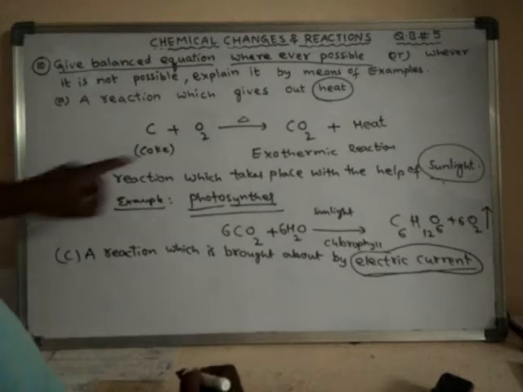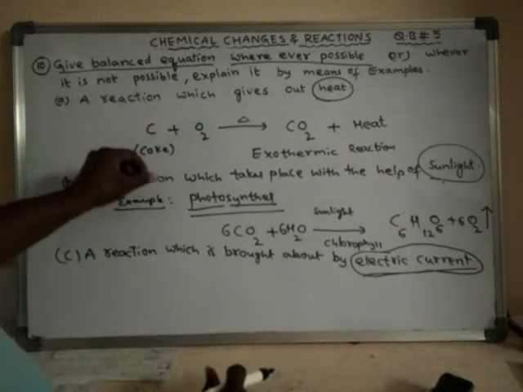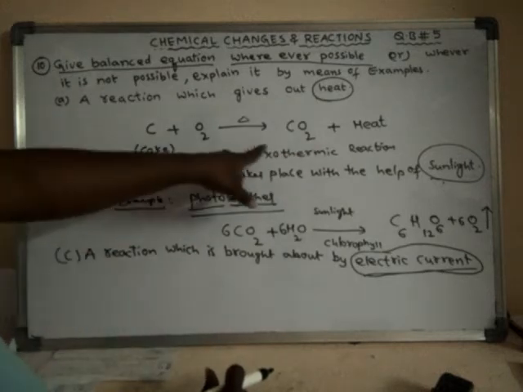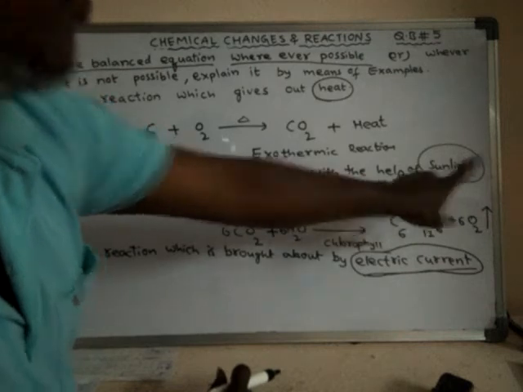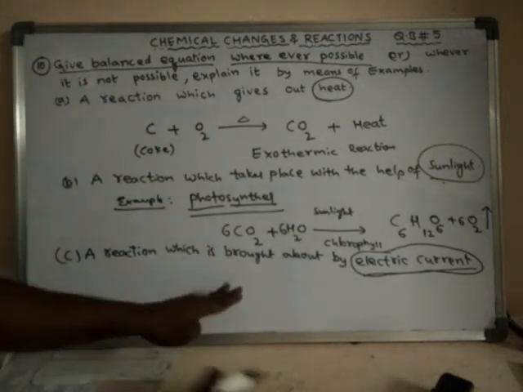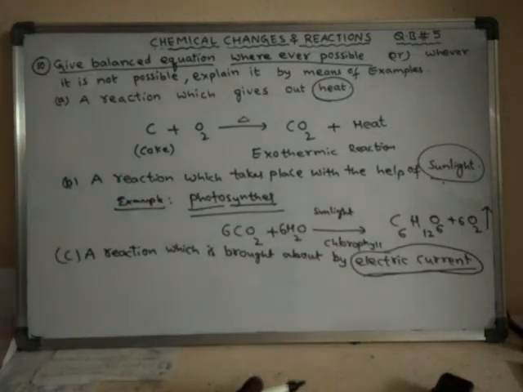Generally, for a chemical reaction to occur, certain energy is required. We have to provide some energy for a chemical reaction to occur. Here we are providing the energy in the form of heat. In this reaction we are providing the energy in the form of sunlight, and in this reaction and the next reaction we are going to provide the energy in the form of electric current.